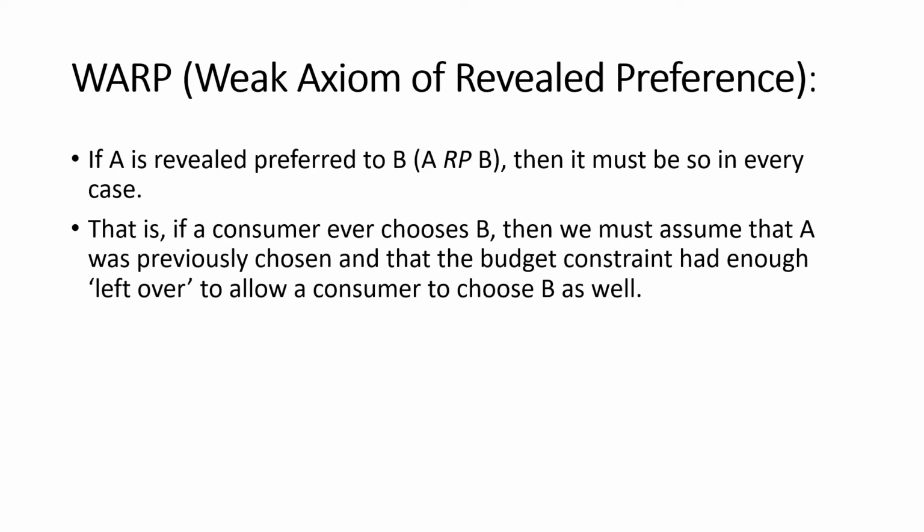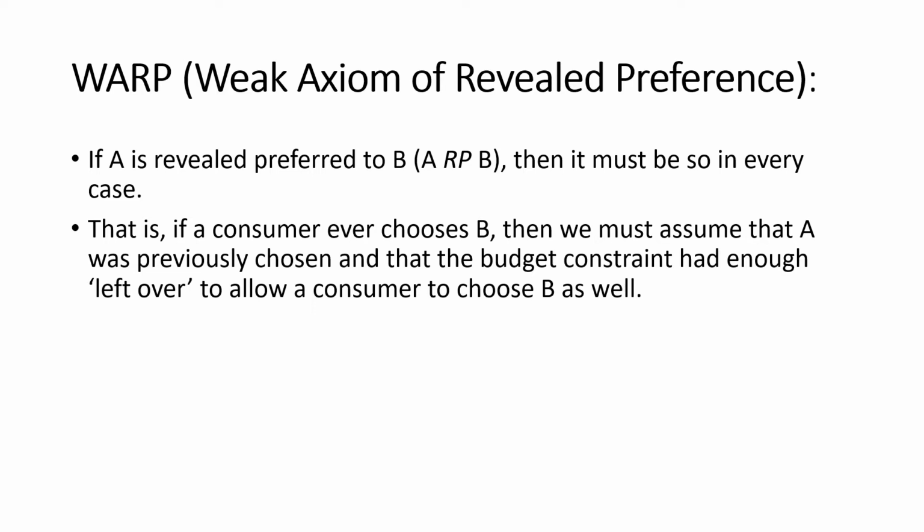Now, there have been two different approaches to understand this revealed preference theory, and first one is known as the weak axiom of revealed preference, and secondly we have the strong axiom of revealed preference. The revealed preference hypothesis is mainly found to show a strong axiom of revealed preference.